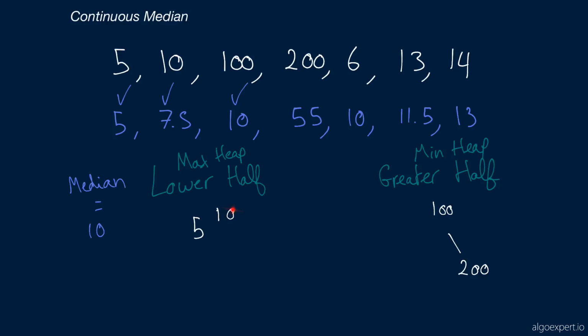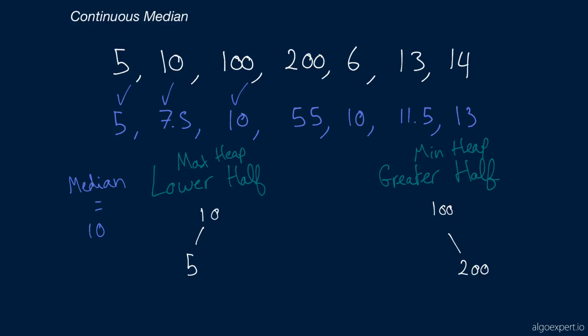And similar here, when we insert the 10 in this max heap, what would happen is we would probably insert the 10 at the bottom of the heap, and then we would sift it up to the top. And so the 5 would now come to the bottom, and 10 would have 5 as a child node. And so you see now we've effectively rebalanced the 2 heaps because our lower half has 2 numbers and our greater half has 2 numbers.